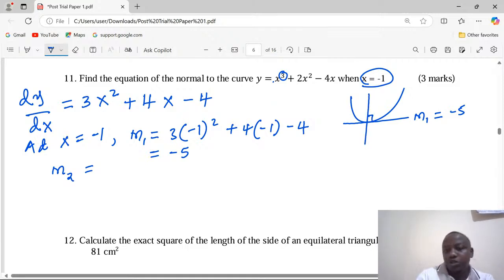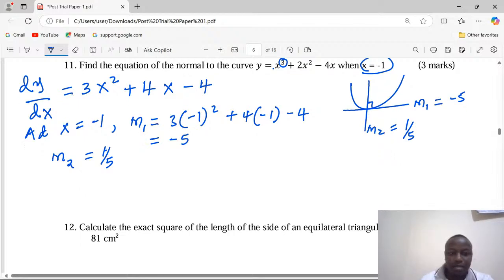So this is what we call the normal, and the normal will have gradient m2, such that because they are perpendicular, when multiplied, they give us -1. So the gradient has to be the reciprocal with the opposite sign, which means the gradient is a fifth.